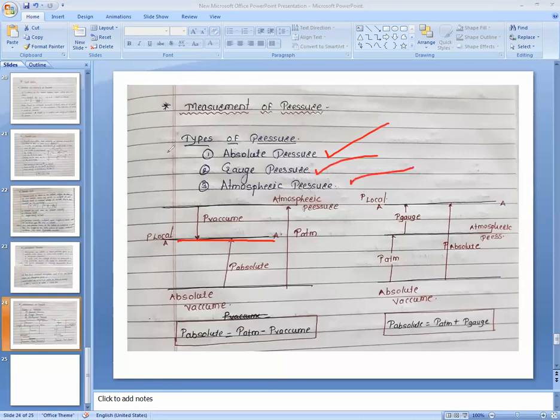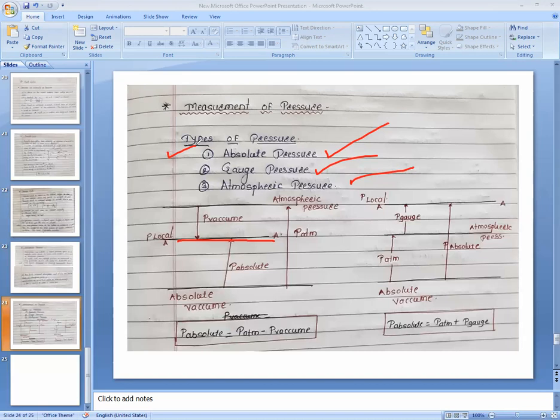and atmospheric pressure. Any pressure is measured with respect to the vacuum or absolute vacuum, absolute zero pressure, known as absolute pressure.